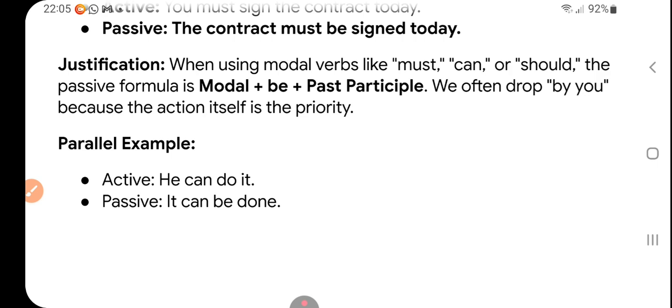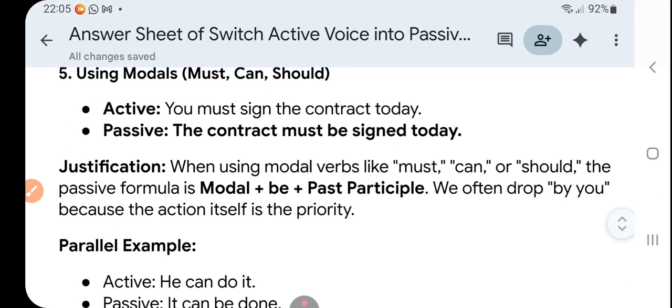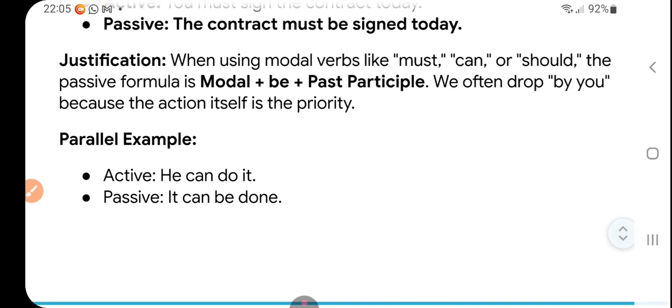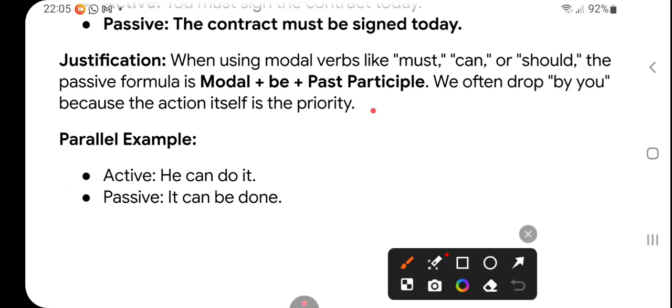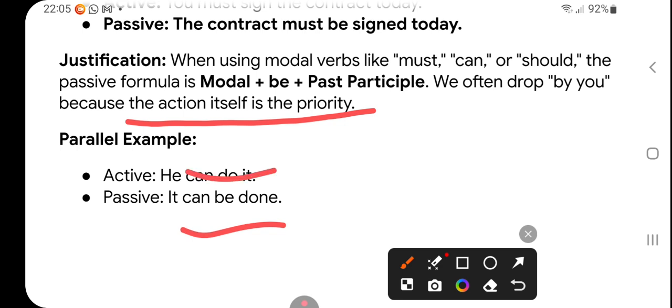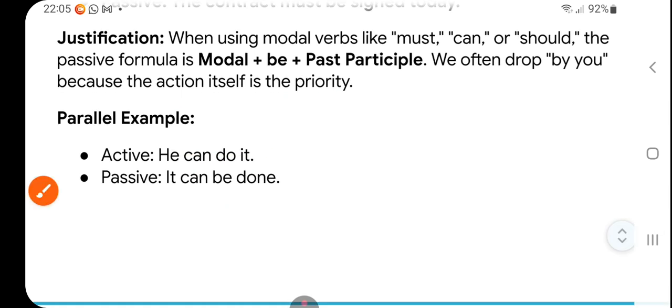Please note, we often drop "by you" because the action itself is the priority. You must sign the contract, so the contract must be signed, because that is by you. That's a conversation, so "by you" is dropped. Another example: he can do it, so it can be done. Very simple.